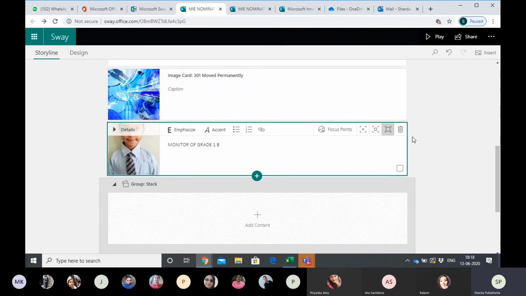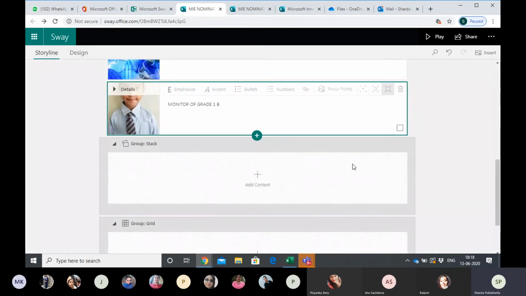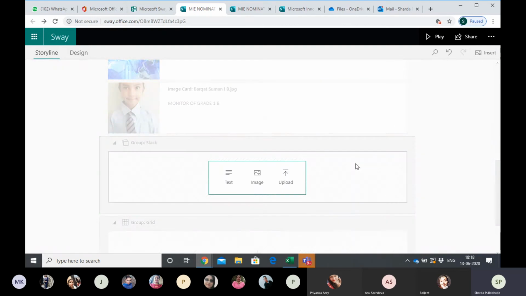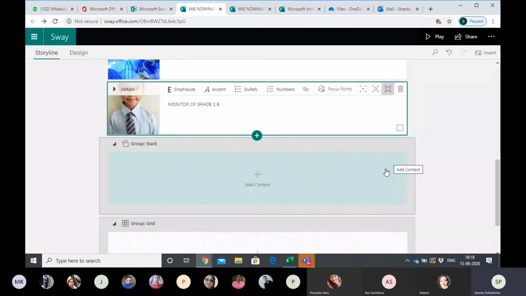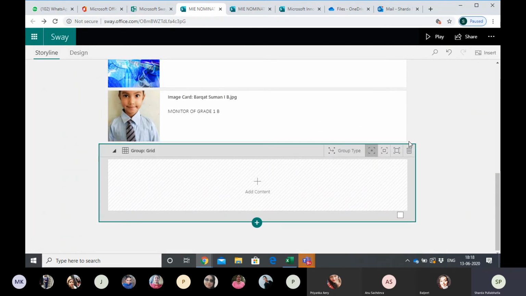Okay. Now coming to another option, which is the dustbin option. Delete this card from your save. If you have, आपने click करते करते by mistake, taken many cards. Suppose this is the card and we don't want this card, so we just need to click on this card and we need to wait. We need to click on this card. Green box is highlighted. That means we are working on this card. I click on this delete option. Gone. जो नीचे grid वाला था वो ऊपर आ गया.